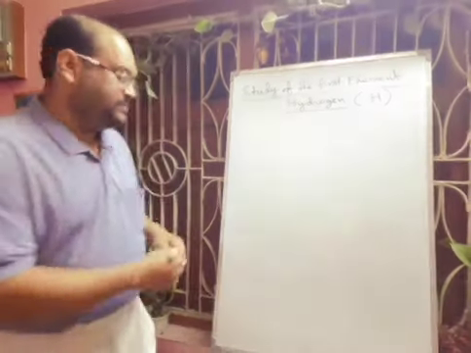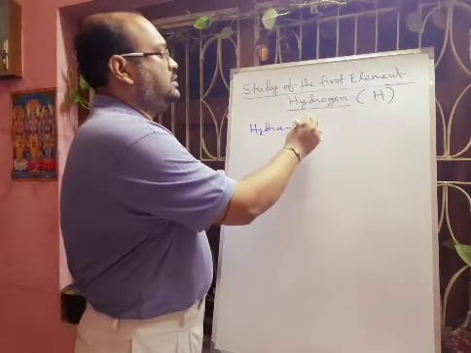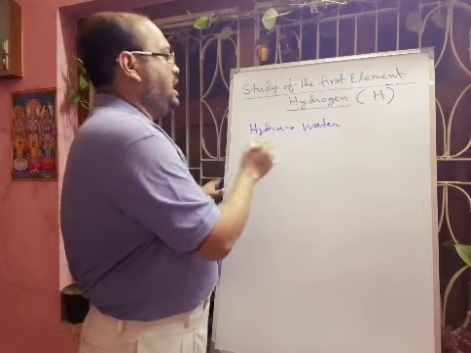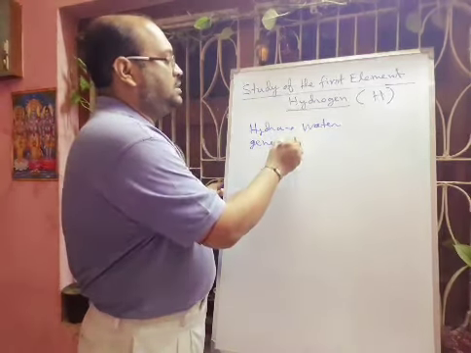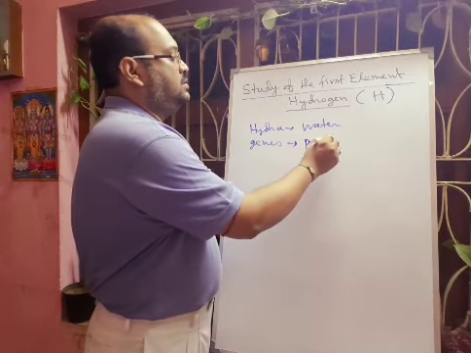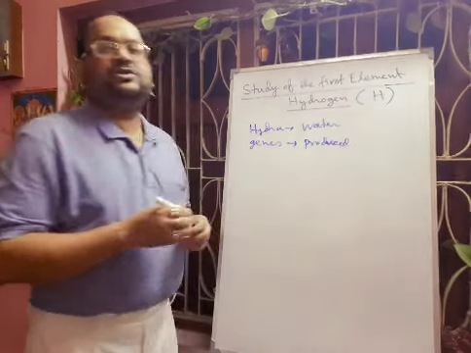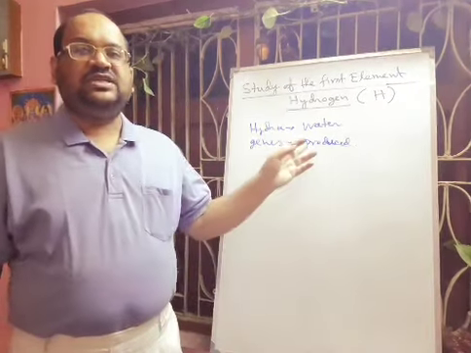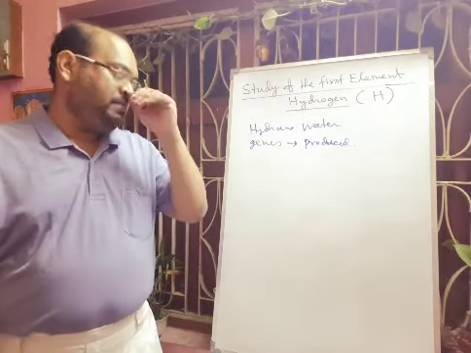Hydro means water, and gen comes from a Greek word that means producer or former. So it is water producer, or water maker.